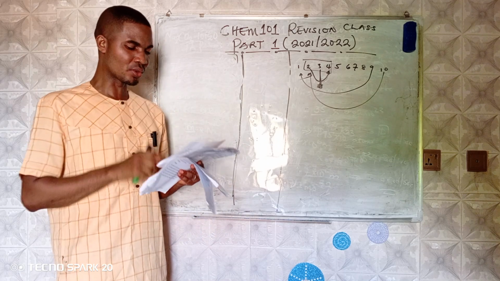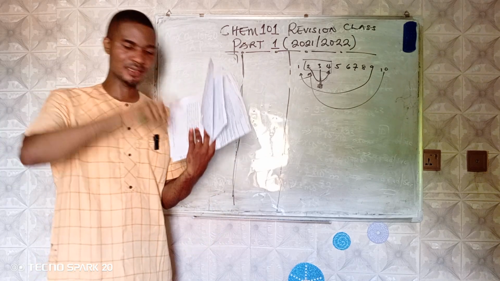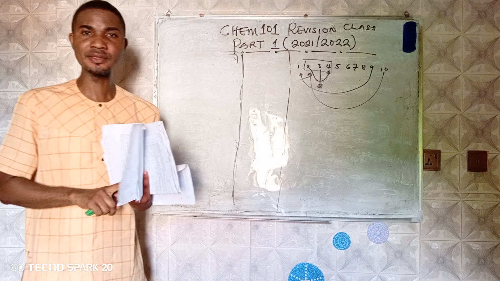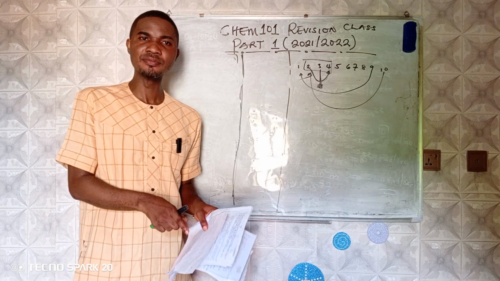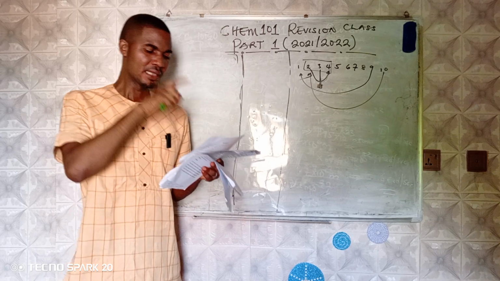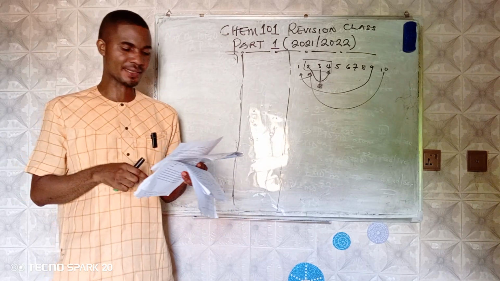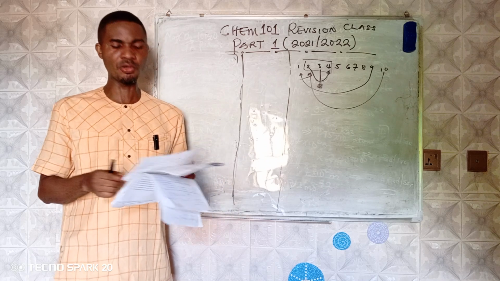That is what Rutherford's model of atomic structure is talking about.